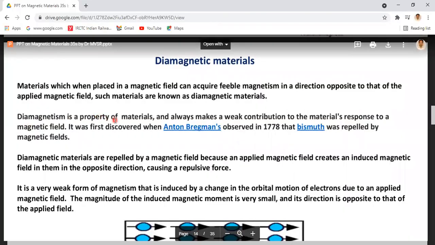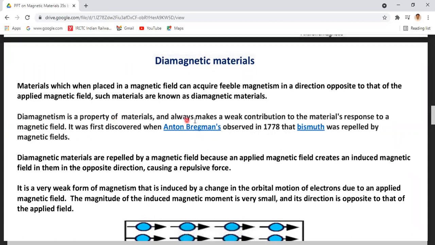The property of diamagnetism was discovered when Anton Brugmans observed it in 1778 in bismuth material. Because bismuth is the best example of the diamagnetic material.